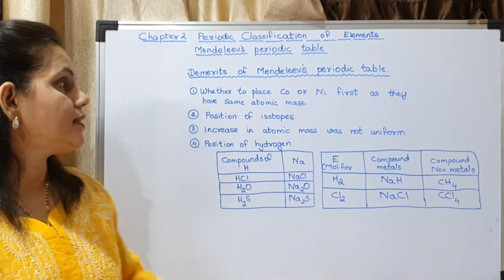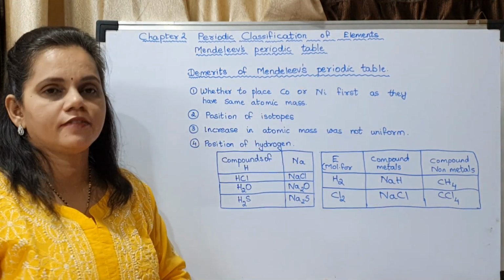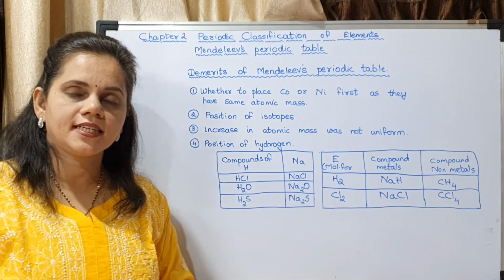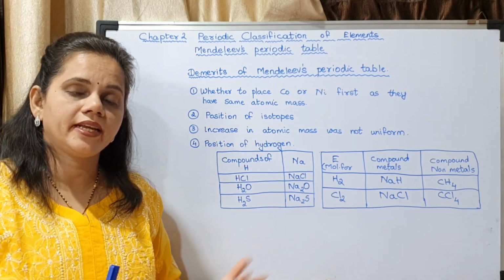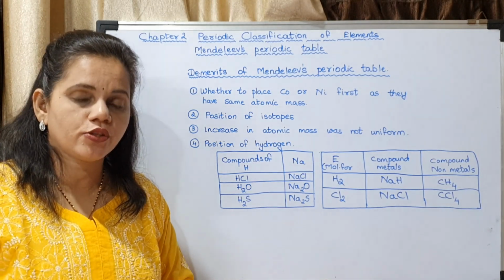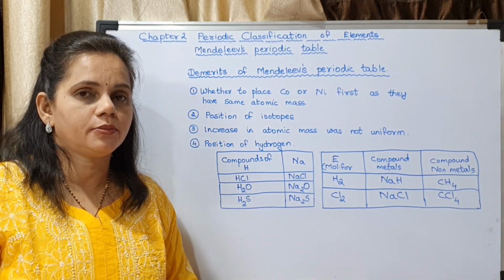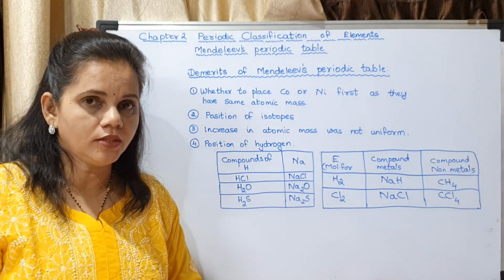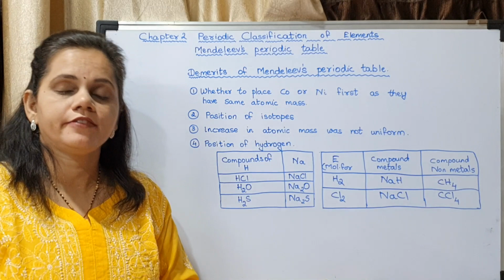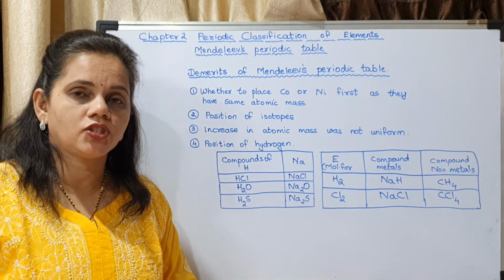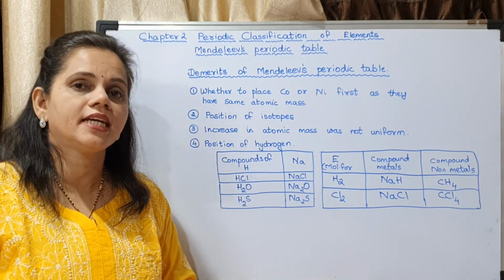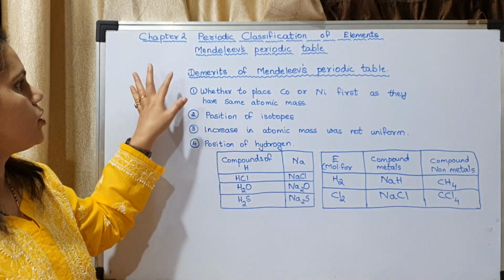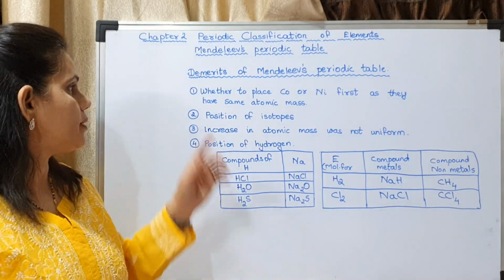The next topic is demerits of Mendeleev's periodic table. We have discussed the merits. Along with merits, there are demerits also. Merits of Mendeleev's periodic table is a 2-mark question. Demerits of Mendeleev's periodic table is a 3-mark question, which is very, very frequently asked. So, demerits of Mendeleev's periodic table.